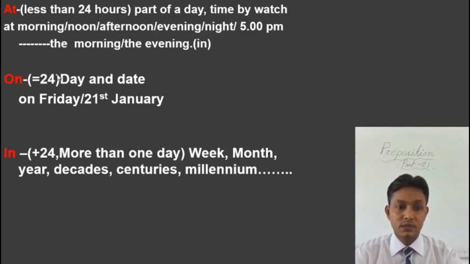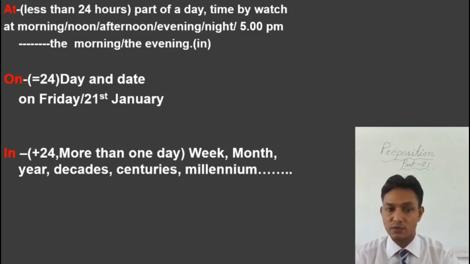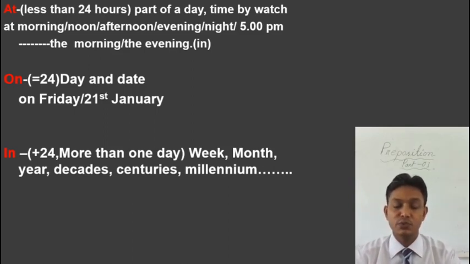Second one, on. On is used when the mentioned time or the given time is equal to 24 hours. We all know that a day is equal to 24 hours, or a date is equal to 24 hours. So on is used before the days of the week or dates of the month: on Sunday, Monday, Tuesday, Wednesday, Thursday, Friday. Before all the days of the week, we use on, and before dates of the year, we use on.